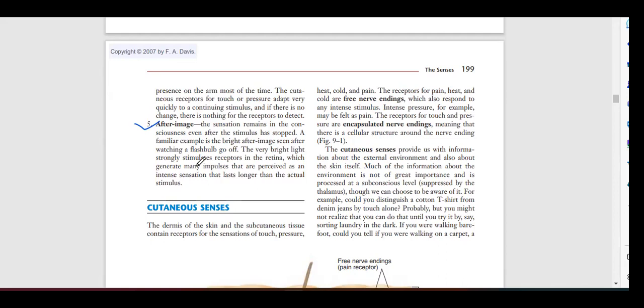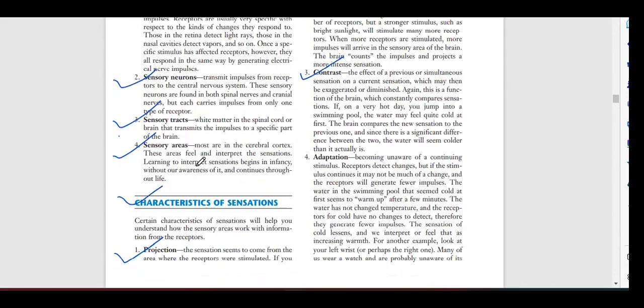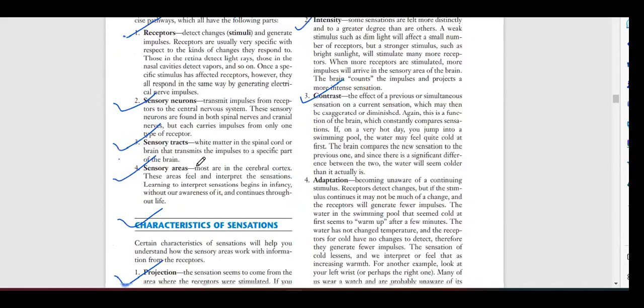So after the sensation, you have the imagination. Sometimes you feel the imagination of the sensation is there. This is all about the characteristics of sensation.